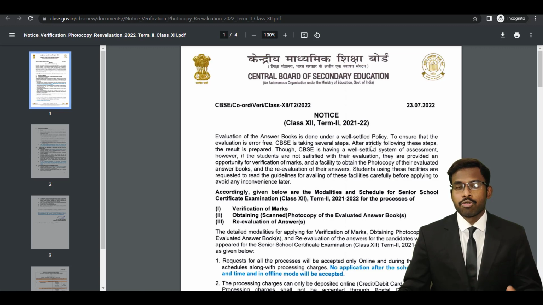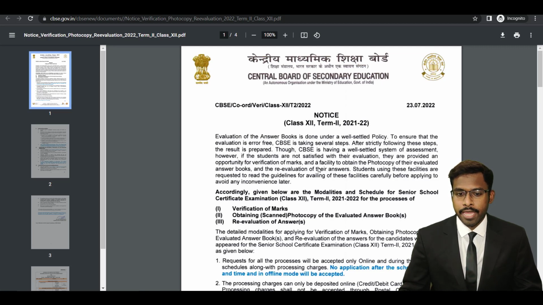When it comes to the reevaluation process, only those students who are not satisfied with their performance have to apply for reevaluation, okay? So I'll be explaining this document so that you will get an idea of what you can expect out of this whole reevaluation and verification of marks as well as photocopy.